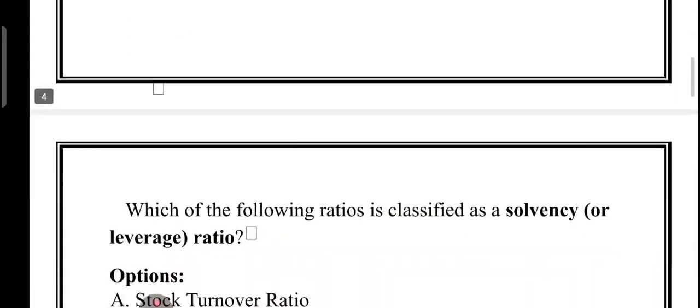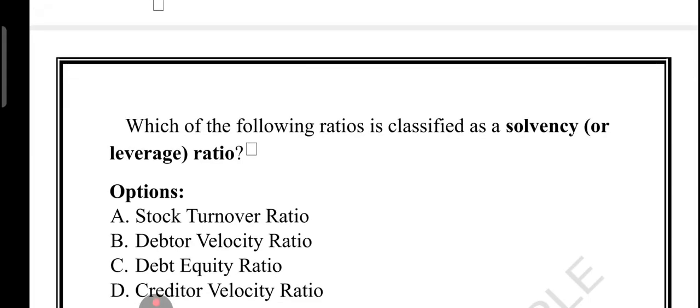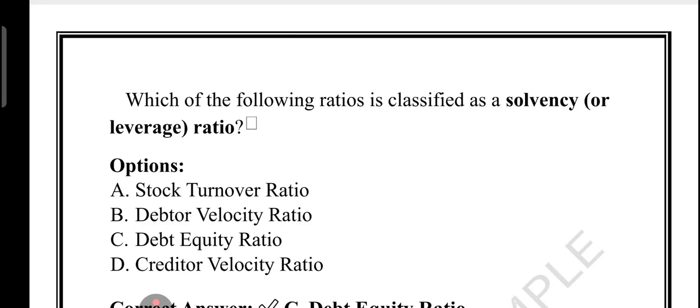Now friends, have a look at the next question. Which of the following ratios is classified as a solvency or leverage ratio? Very good question it is. Right, options are stock turnover ratio, debtor velocity ratio, debt equity ratio, creditor velocity ratio. So what is a solvency ratio? A solvency ratio tells us if a business can pay back its long-term loan or not. Suppose a business has taken a loan. If it is able to pay back the long-term loan, that is what the solvency ratio tells us.